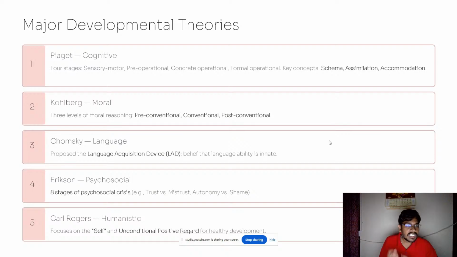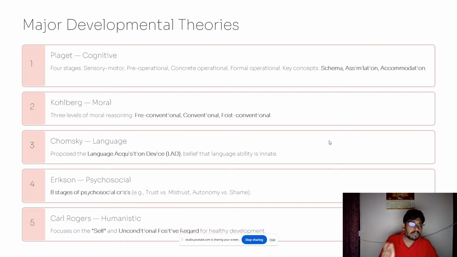So these are the 4 stages suggested by Piaget. Key concepts include schema, assimilation, accommodation. So this is the right sequence: schema, assimilation, accommodation are the key concepts here.